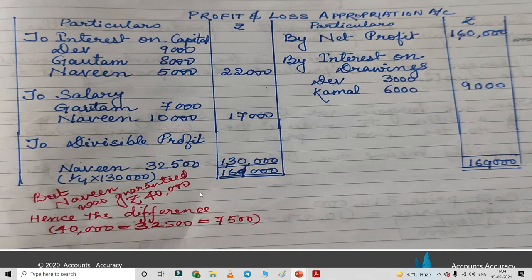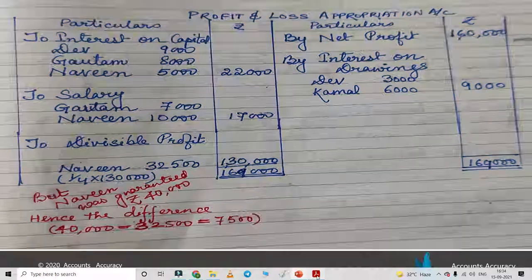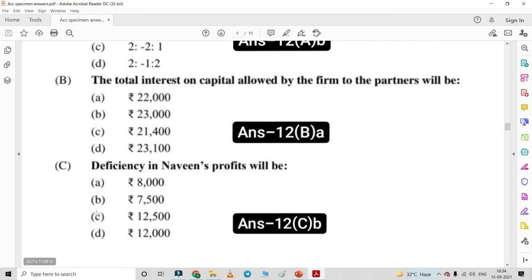But in the question, it is given that Naveen was guaranteed a profit of 40,000. So the guarantee was 40,000, but out of 1,30,000, his share is only 32,500. So the difference of 40,000 and 32,500 is 7,500. Hence, the deficiency in Naveen's profit is 7,500.